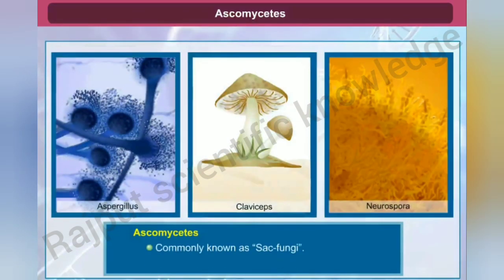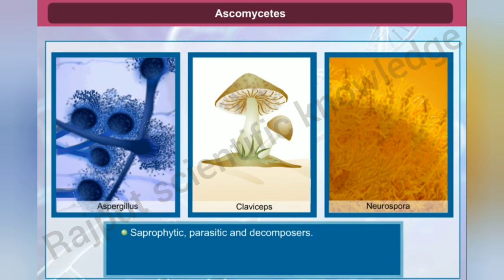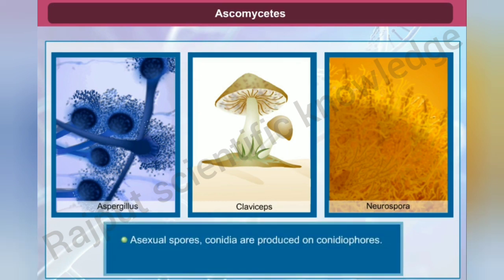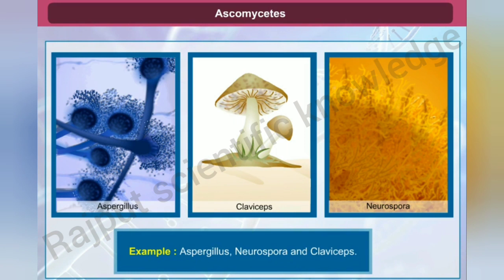Ascomycetes. They are commonly known as sac fungi. Most of them are multicellular like Penicillium, but some are unicellular like yeast. They are saprophytic or parasitic in nature. Few of them are decomposers or coprophilous, growing on dung. Branched and septate mycelium is found. Asexual spores, conidia, are produced on conidiophores, while sexual spores, ascospores, are produced in asci. Examples are Aspergillus, Neurospora, and Claviceps.